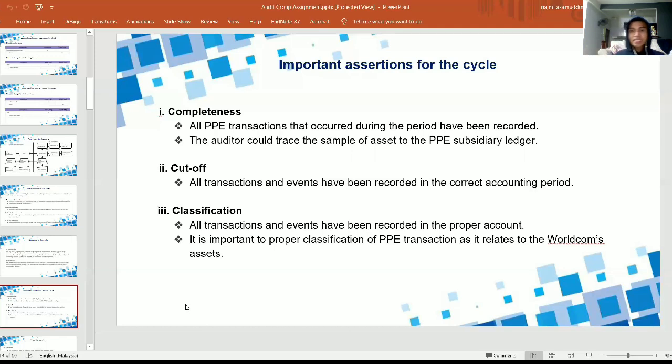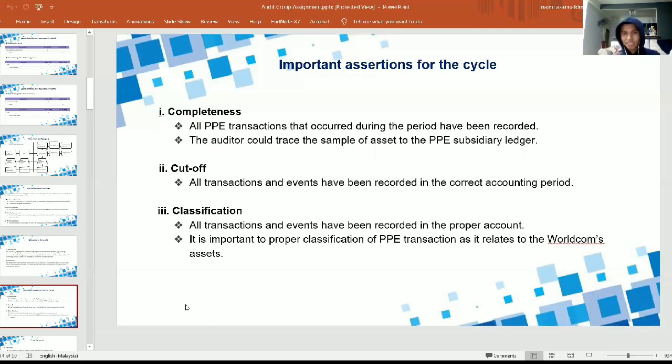So this will ensure the invoices are matched with the original purchase receipt and recorded in the correct period, not in the previous accounting period or the future. So the next one is classification.